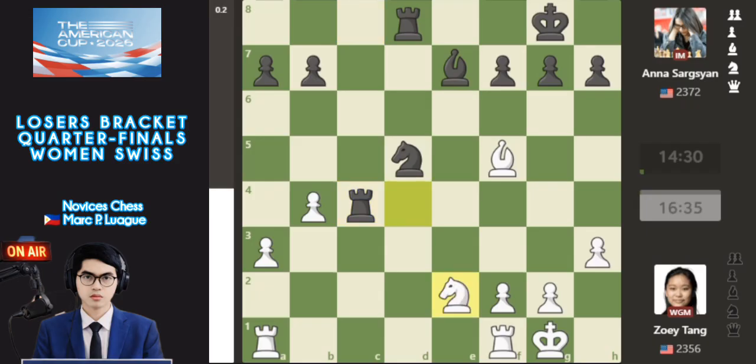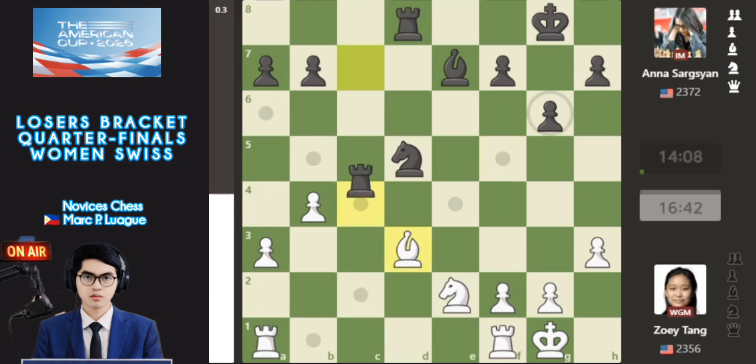And also knight e2, going back here, so with a positional move. And also g6 here, threatening the bishop. Bishop d3, more control with Zoey Tang, threatening the rooks. So it attacks the rooks here. And also rook backward c7, or maybe with that idea of a battery, next with this battery here.